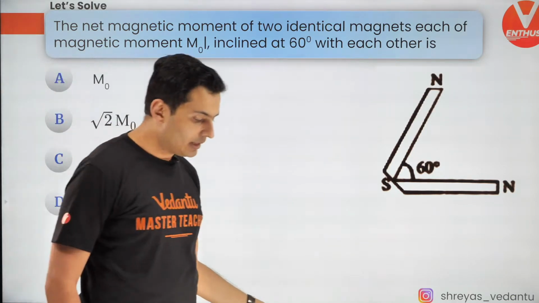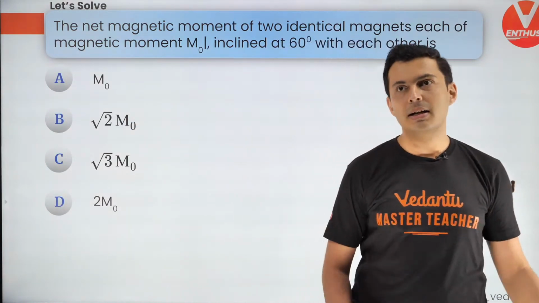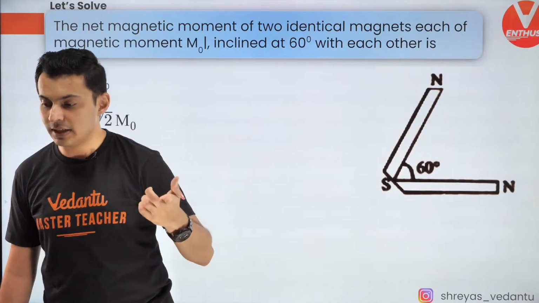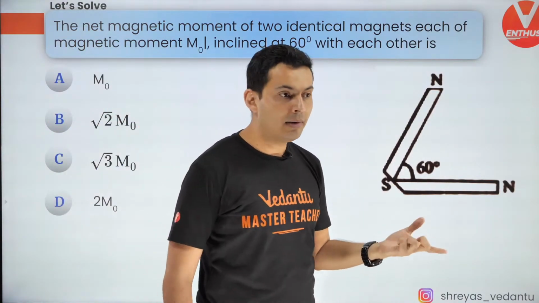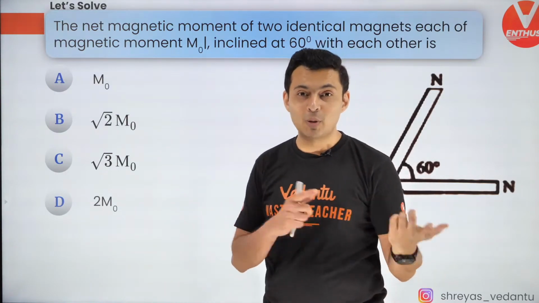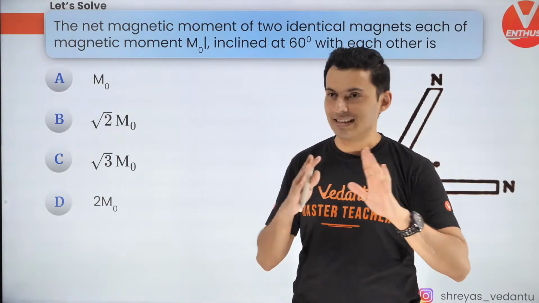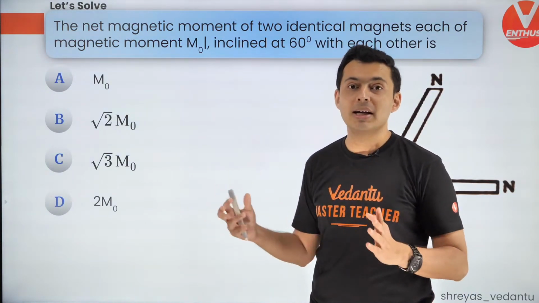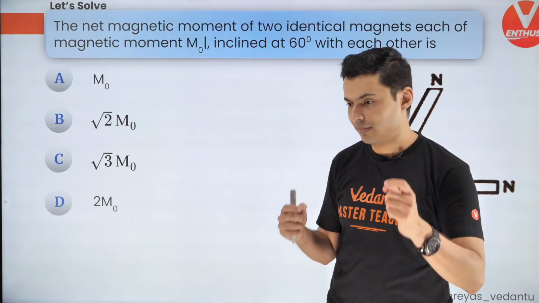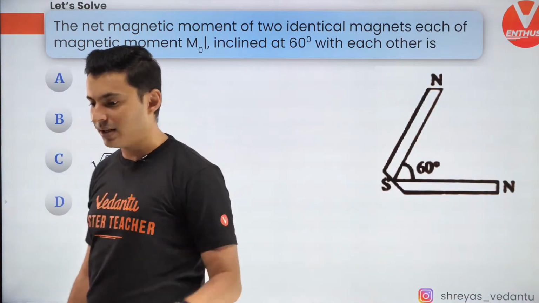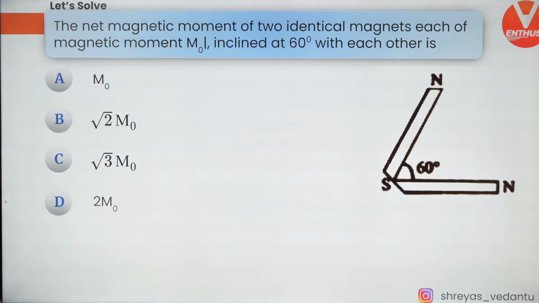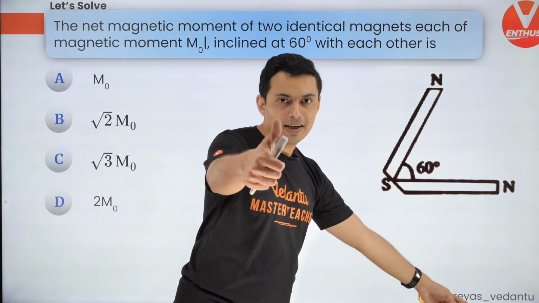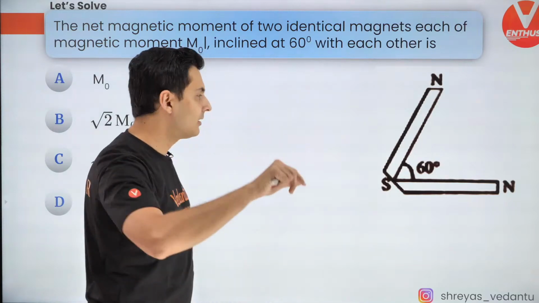If you have the same change in current, then which one will have more EMF induced? Well, it depends on M and L. A lot of people feel that L is more than M or M is more than L, but there is nothing like that. It could be anything. It completely depends on the values of L and M. So it is a dependent thing. A lot of you are saying C. Uday Gamer, why don't you ping me on my Instagram handle? I'll definitely help you out, or post a comment after the video ends.